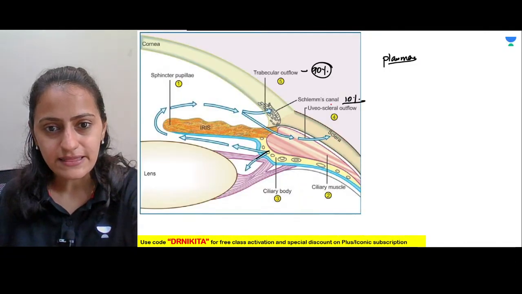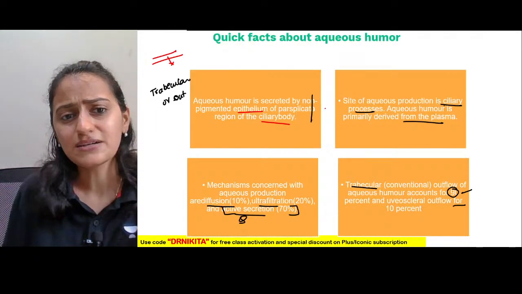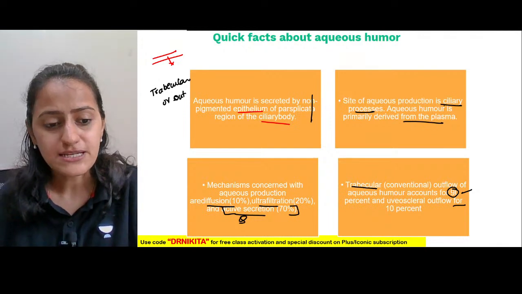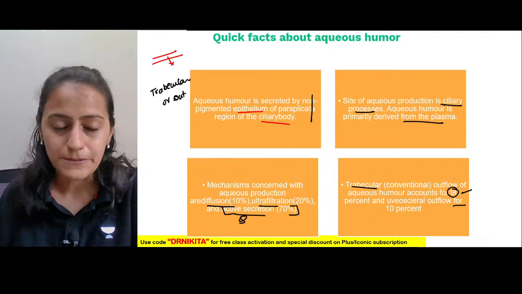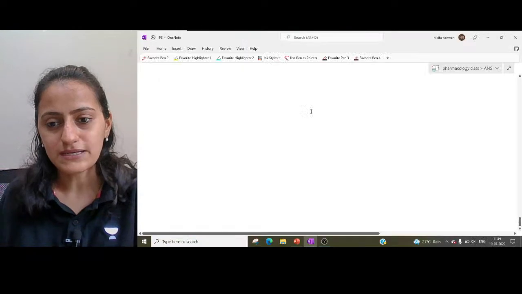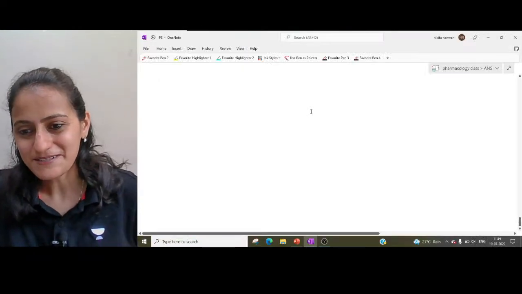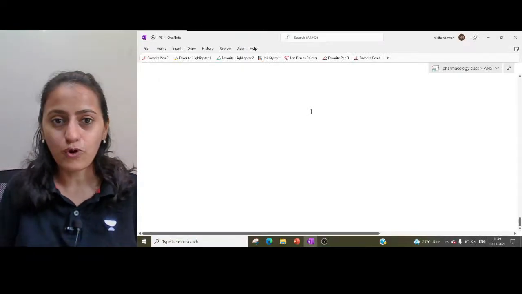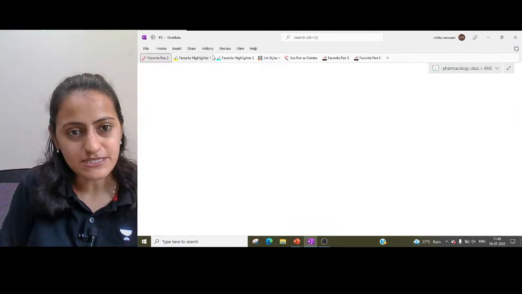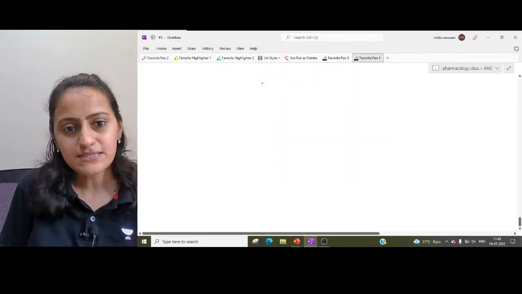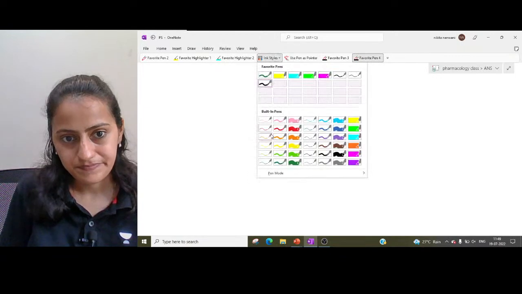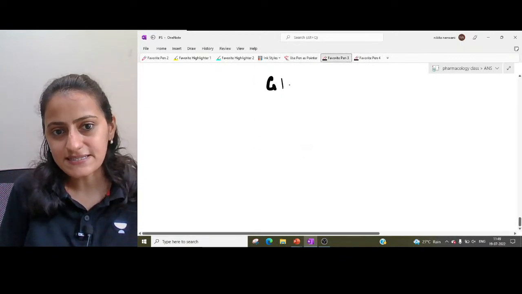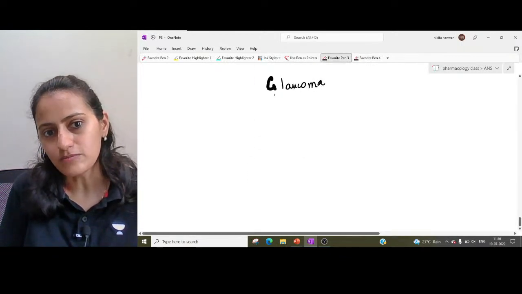Having said that, let's start with today's session about glaucoma. Let me give you a quick overview and then we'll go into the details also. What is glaucoma basically? First, let's understand the concept of what glaucoma is.